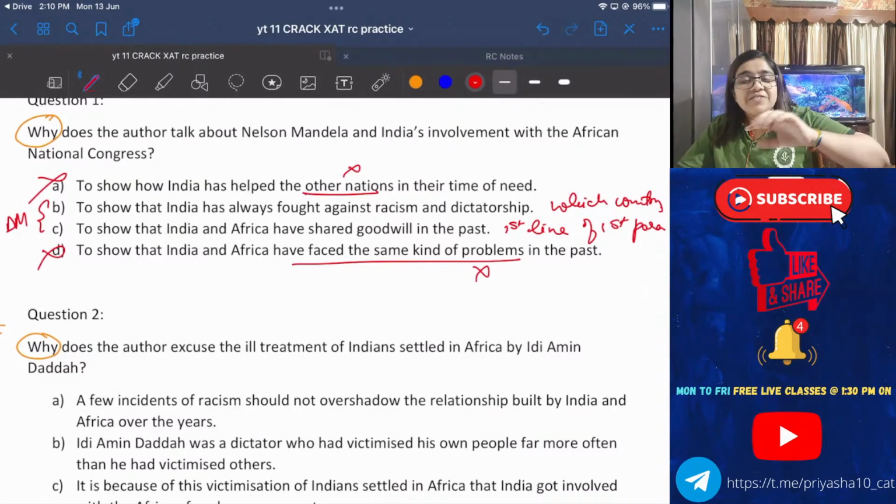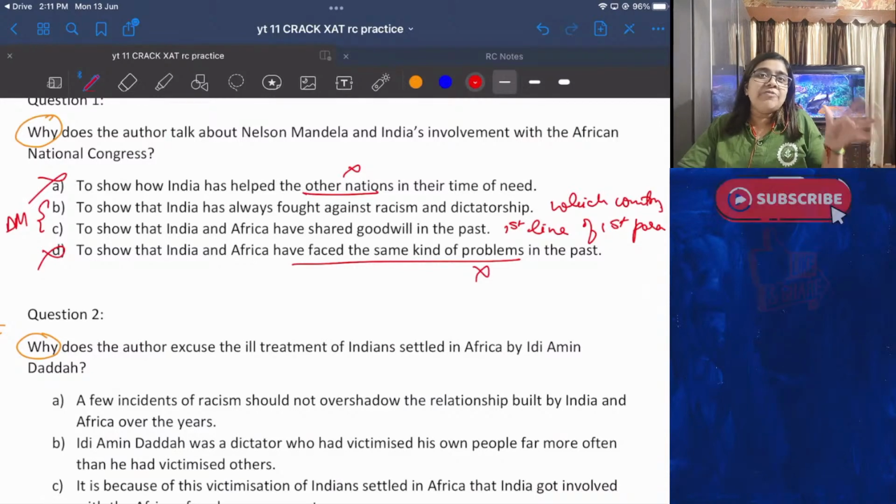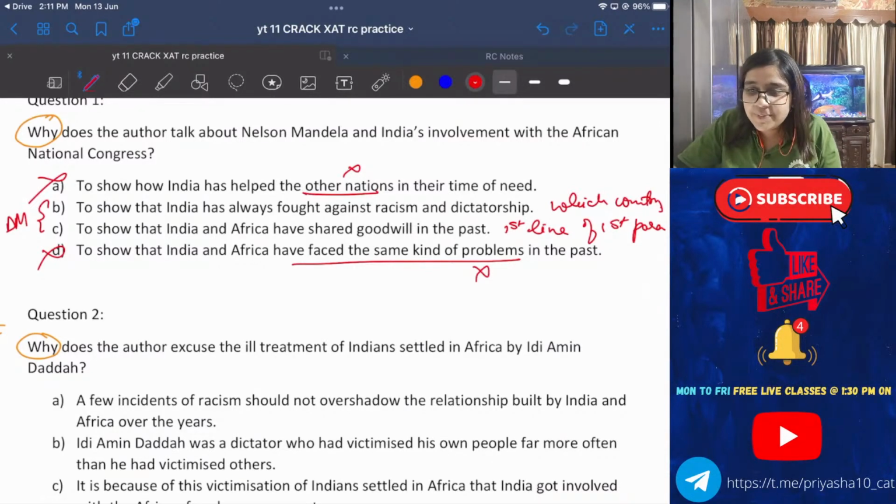Here we are not clear with the fact that India is fighting against racism and dictatorship in which countries. In this passage we are only talking about Africa, but this option is not giving me a statement where I can be 100% sure that this is Africa only.